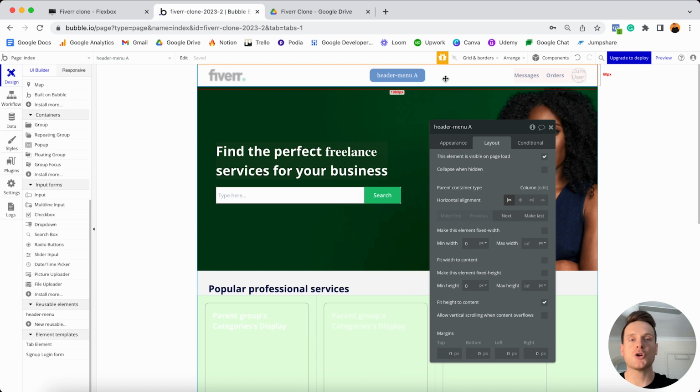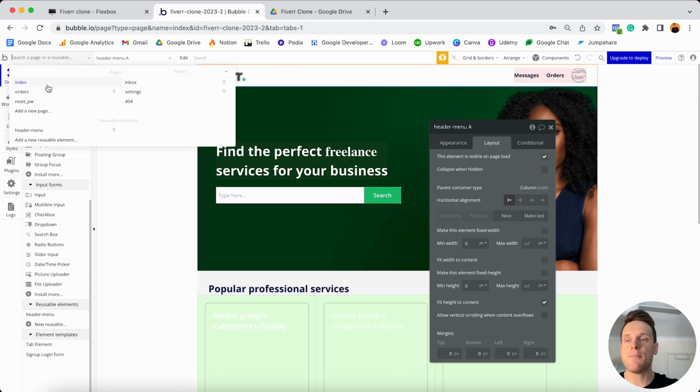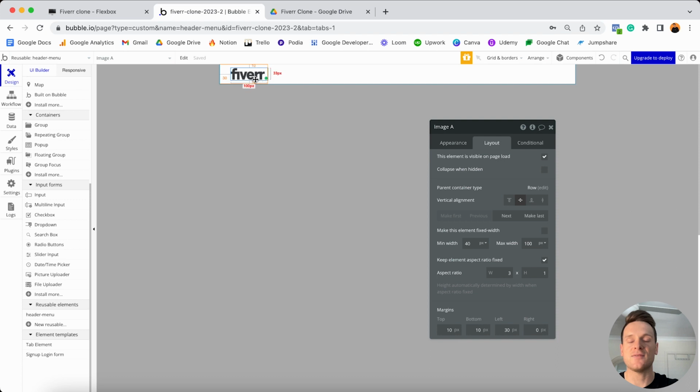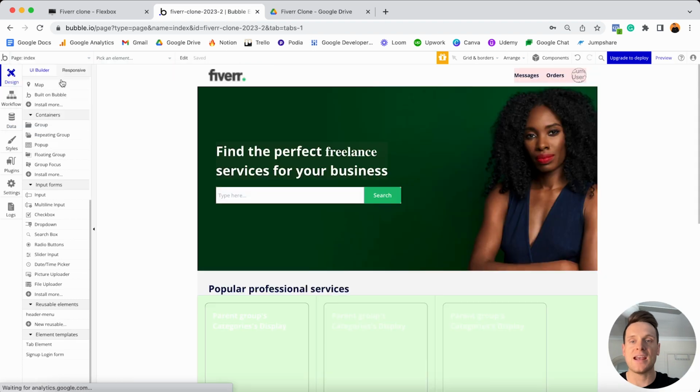Now, one thing I should note is that with a reusable element, once you've added it onto a page, as you'll see, you can't actually make changes to this element on the page itself. If you ever want to make changes, you need to head back into the reusable element itself, and this is where you can update any of those changes. And of course, anything you update here will automatically be reflected in real time on your actual page, wherever you display this element. What I'd love to do now though is just show you a quick preview of how this is going to look on our homepage.